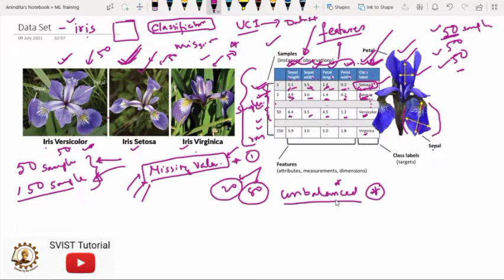Medical data sets are prone to being unbalanced because whichever samples they are collecting as a medical diagnosis, it is not possible in real life that all the attributes are present and we are collecting an equal number of samples. It may happen that some of the attributes are missing. So medical data is very prone to missing values, and they are of unbalanced category. This thing you have to remember. So these are the basic characteristics of the data set.